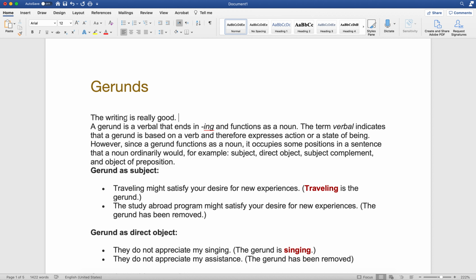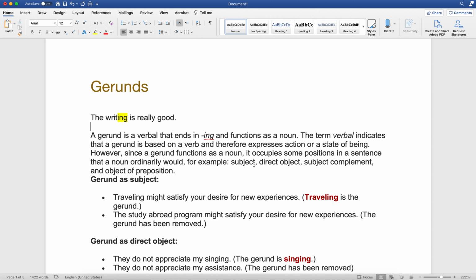Now you can see here that writing ends with ing, and writing is also a verb. But in this case, we're not using it as a verb, we're using it as a noun. We're referring to something. The writing is really good. So basically, it ends with ing, but it is used as a noun.